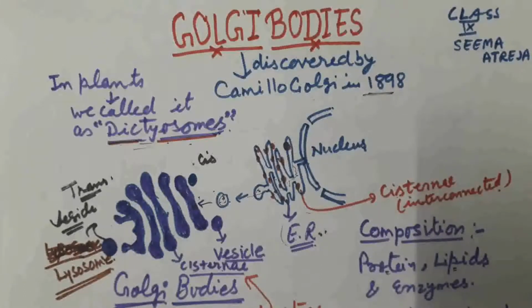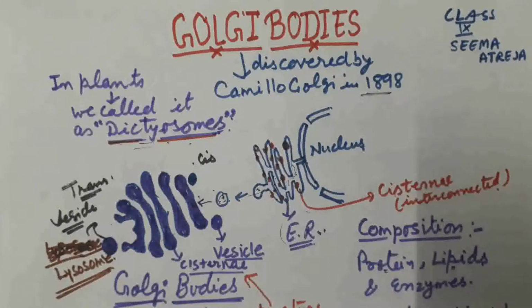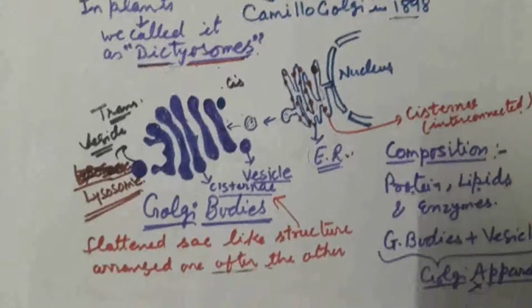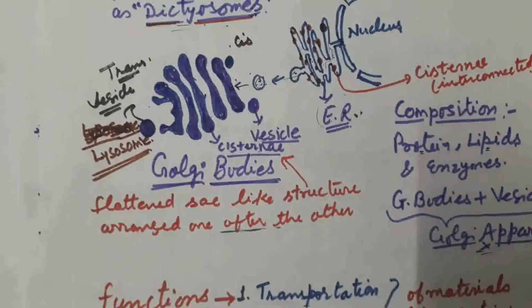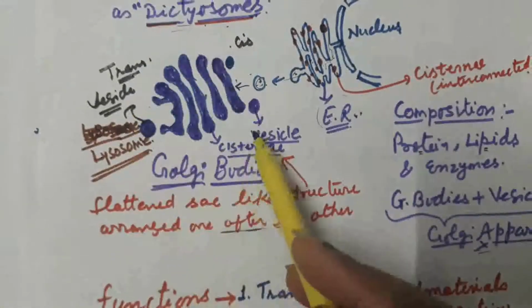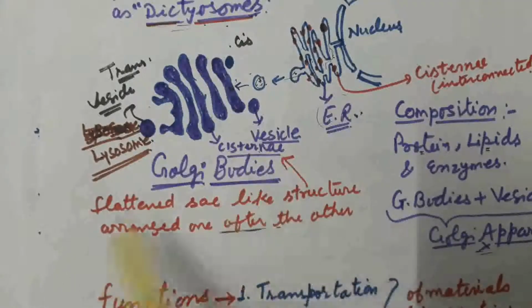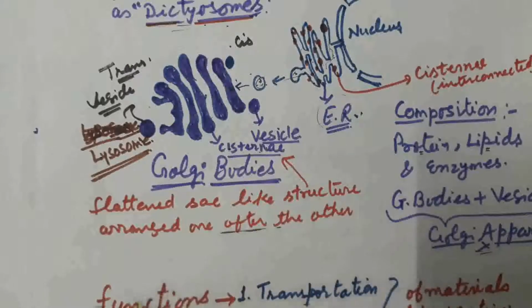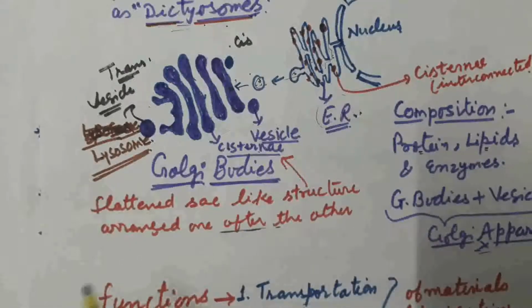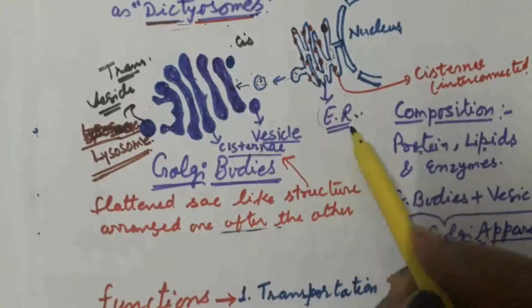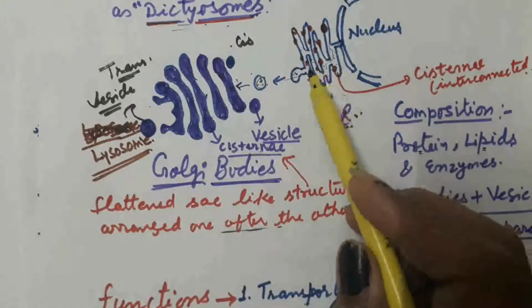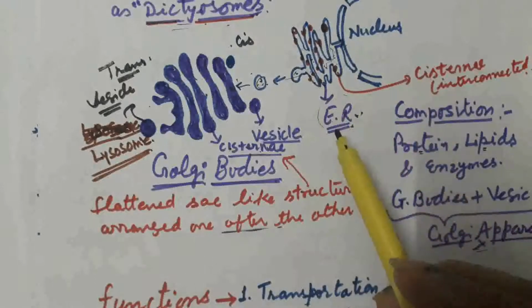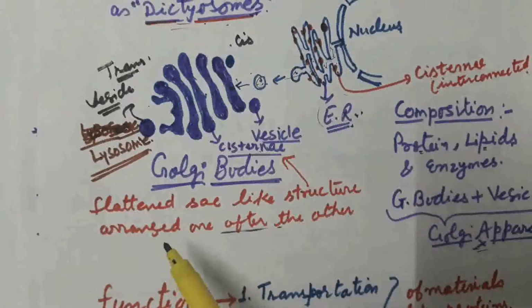Now we will discuss the structure of the Golgi body. This is the diagram of Golgi body. Golgi body consists of flattened sac-like structures, which we call cisternae. When we discuss the structure of endoplasmic reticulum, it also consists of flattened sac-like structures, which we call cisternae. Then what is the difference between the two?